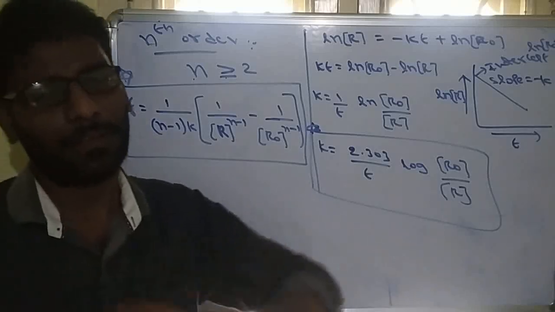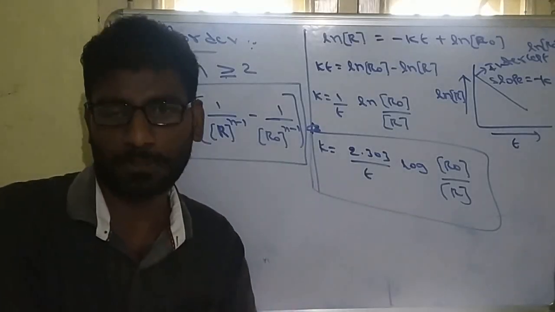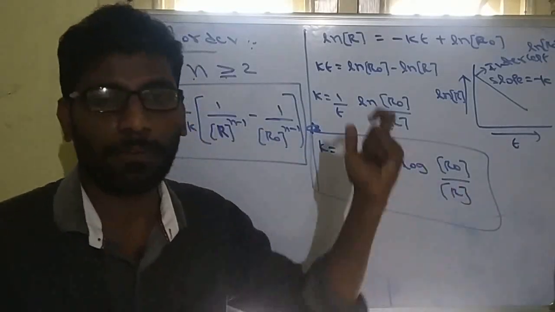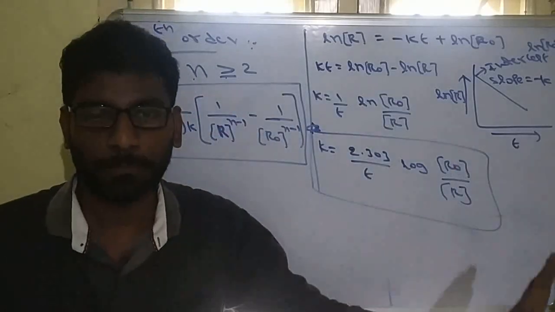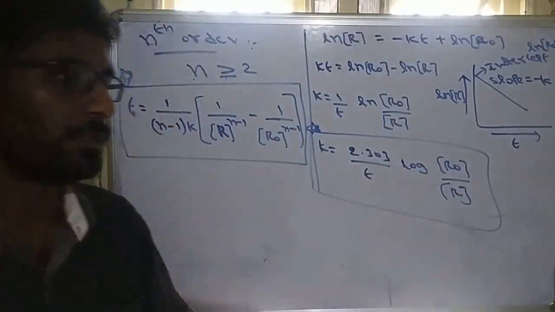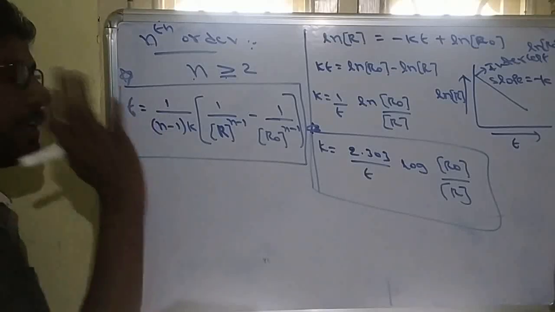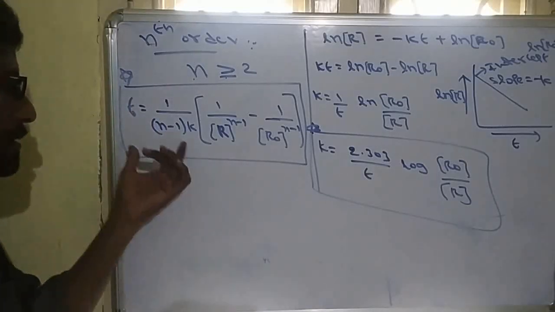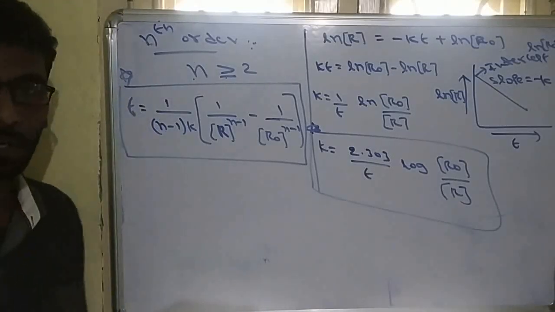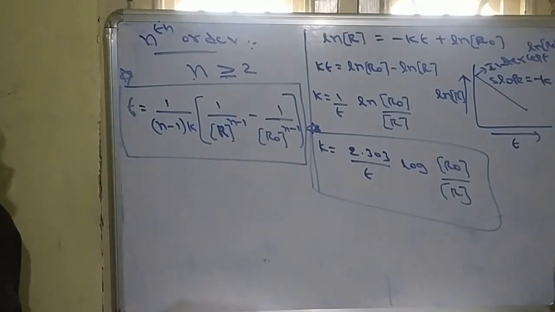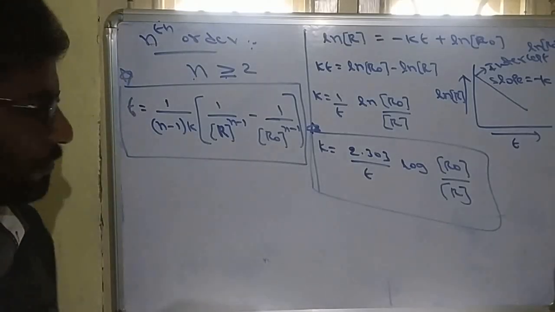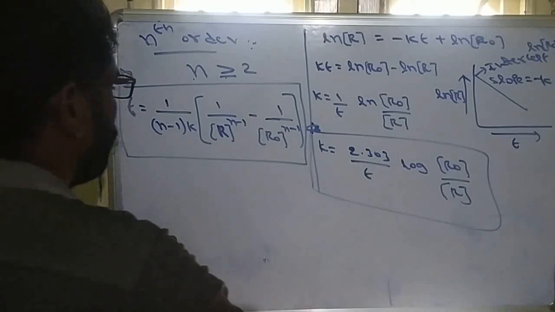But mostly in any exam, numerically they will give questions about either zero order or first order, 99% from zero order and first order. They can ask the formula for nth order, not for calculation. Just for the formula they can use the nth order equation. So this is the time for nth order. So all these are the rate constant formulas.